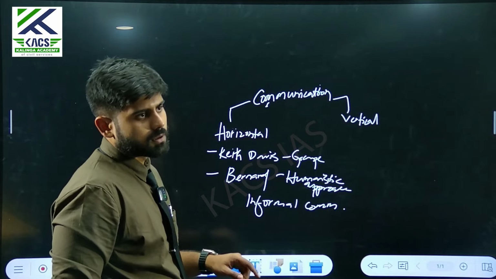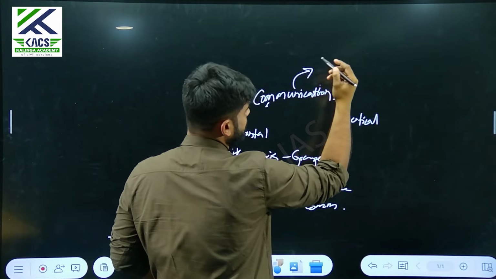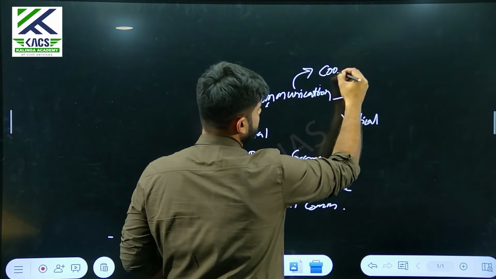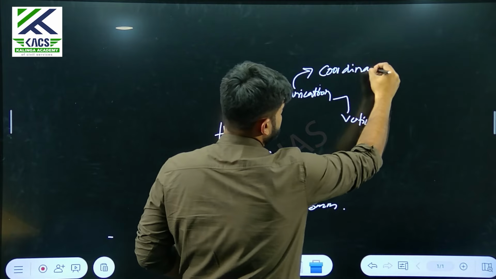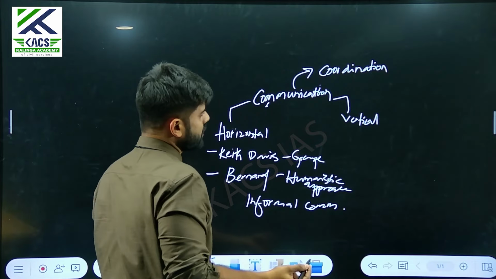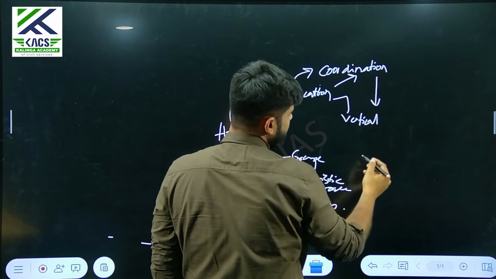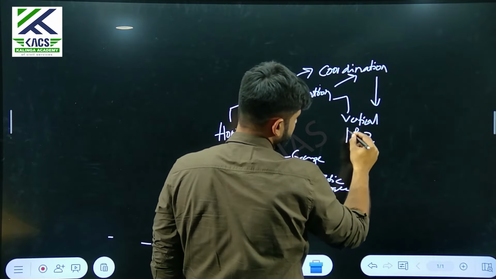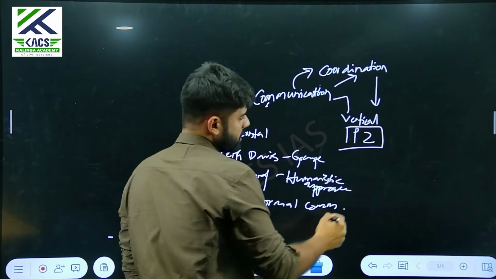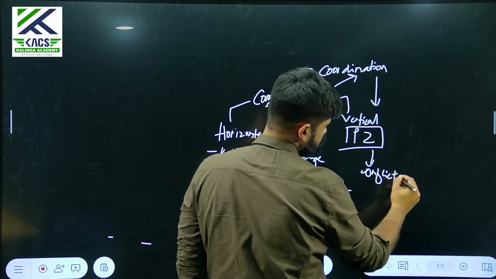What I say about vertical linking is that communication can be extrapolated to coordination, right? So if you have good communication within the organization, there will be better coordination. Now that coordination can be linked to paper 2, as in conflict resolution, right?